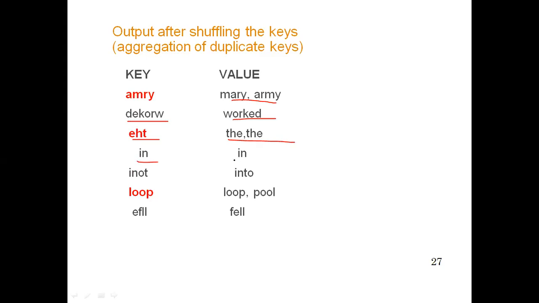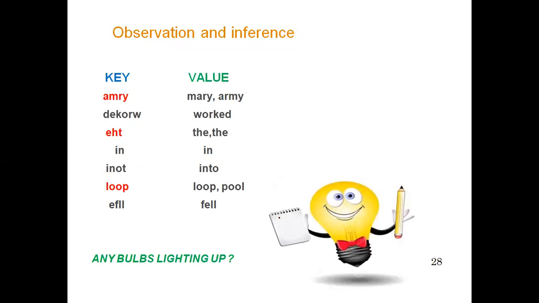In, here we got in, not, it was right from into. Loop, for this we get the same value, loop and pool, and we got fell over here. So if we find out better the observations or inferences from that, then we get key value. So here army, we got this thing. Dekorw, we got worked. Ahead, we got this word, and so on.